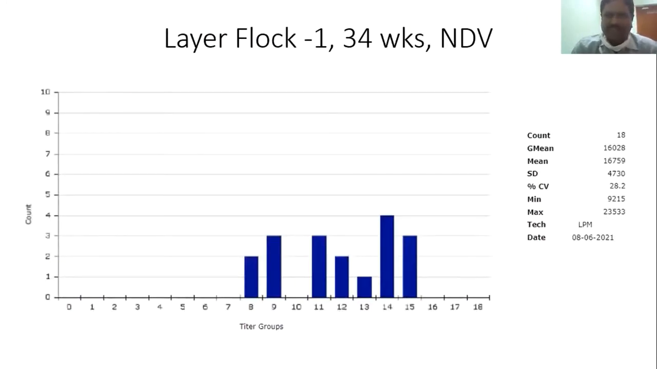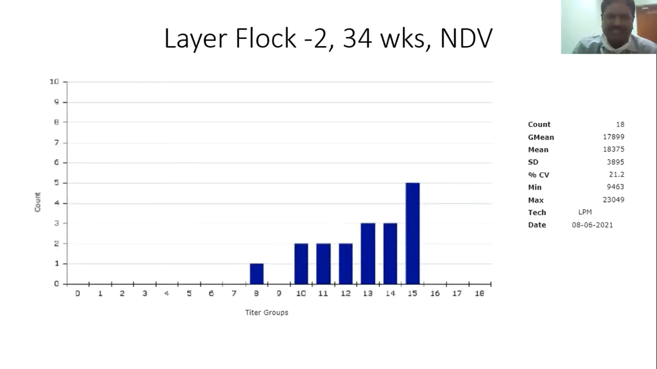This is another flock, 16,000. The CV percentage is 28. So nowadays, of course, even though sometimes it's a deviation from the baselines set by the companies, this is a common observation. In the ND killed vaccines, we will find more titers because maybe several killed vaccines are being given to these flocks.